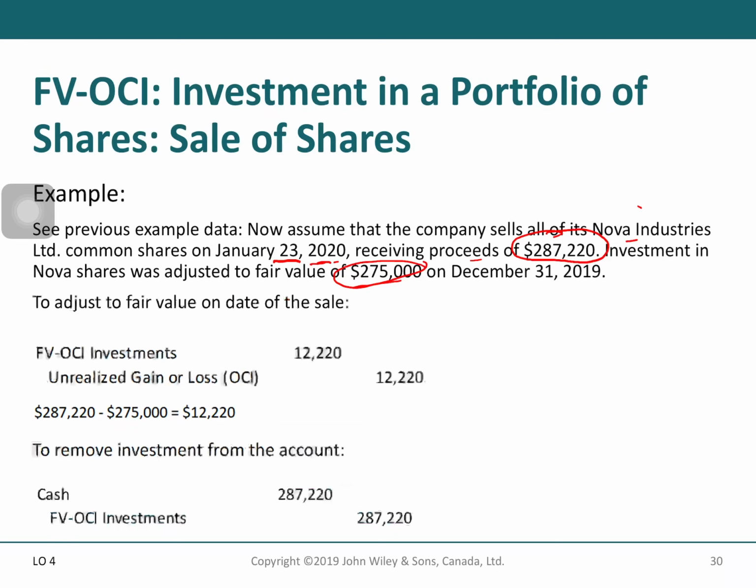So the company will record investment on the debit side and unrealized gain or loss on the credit side, because this is the new fair value, right? You receive this much money, and then to remove the investment from the account, you will record cash on the debit side, you receive this much money, and investment on the credit side.